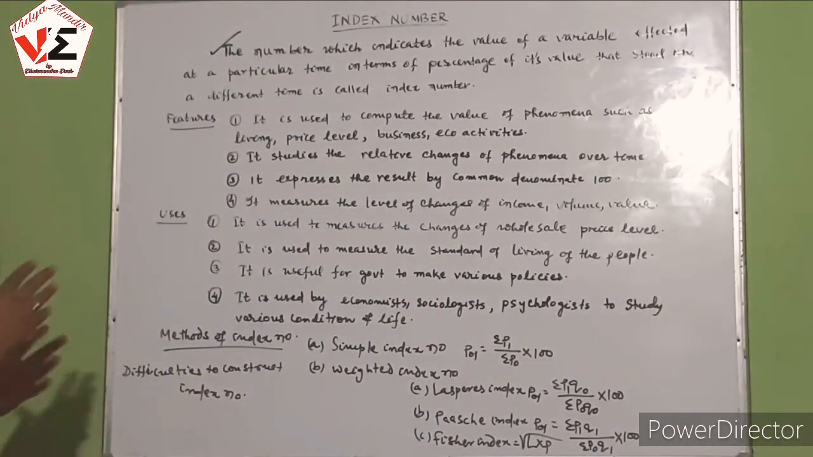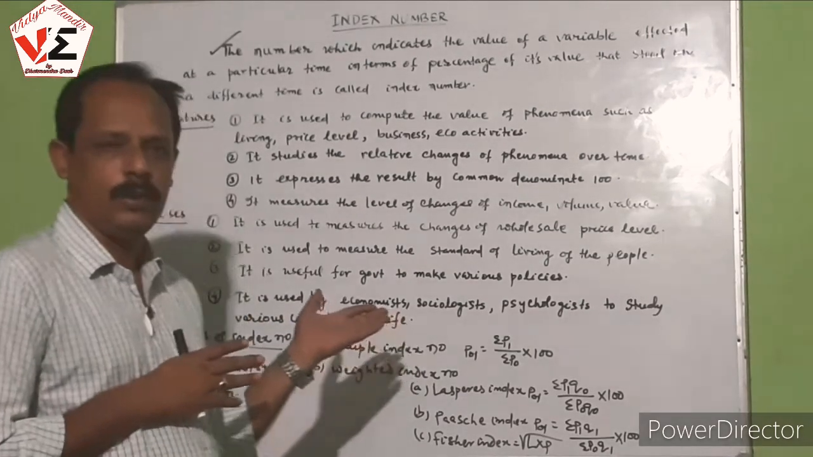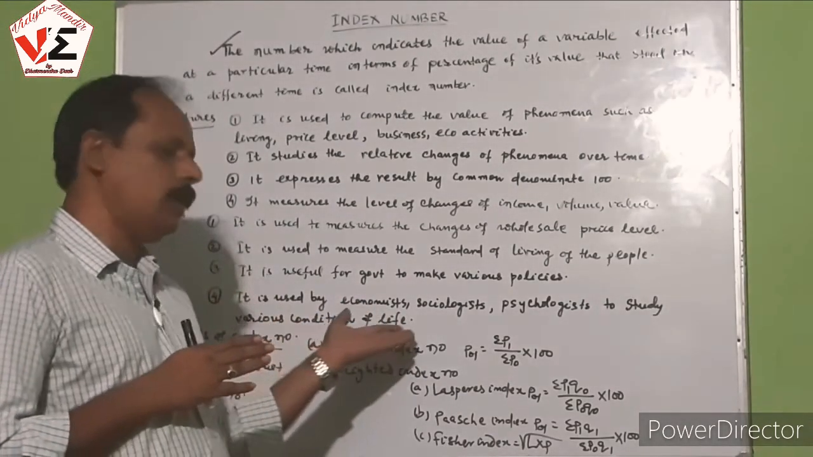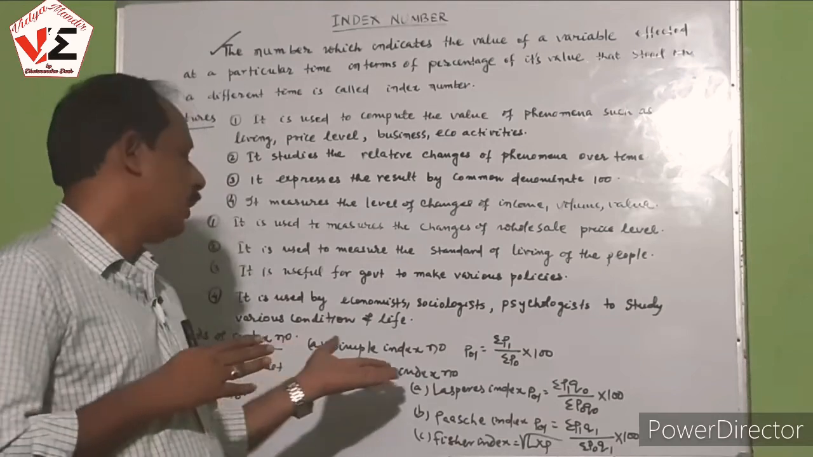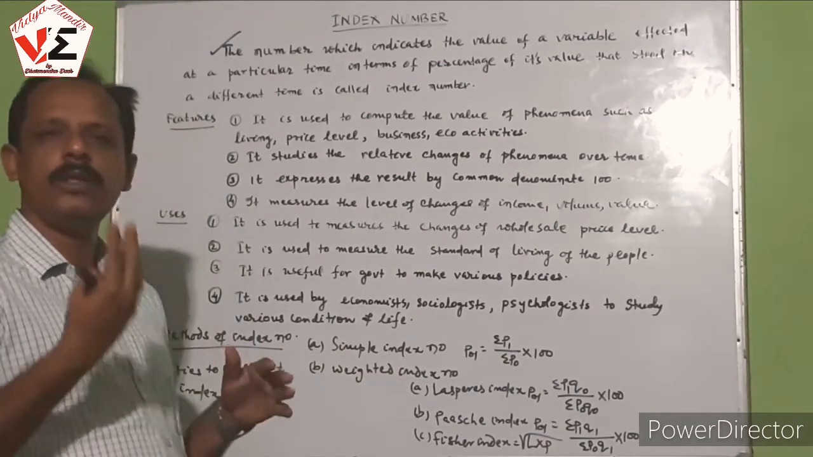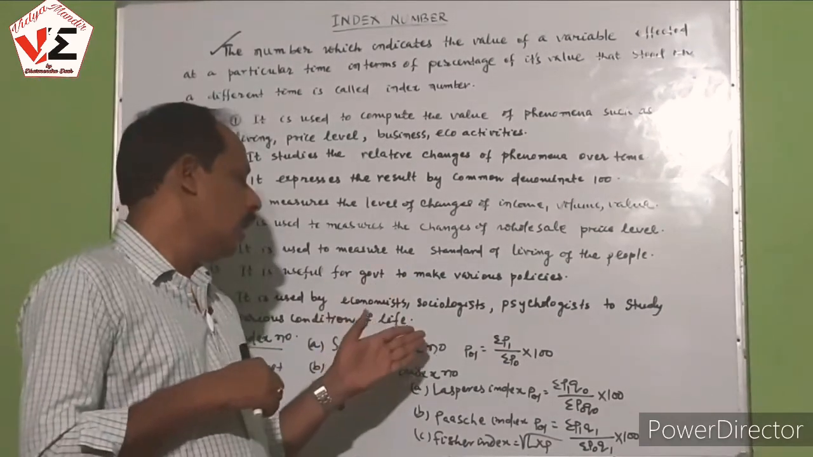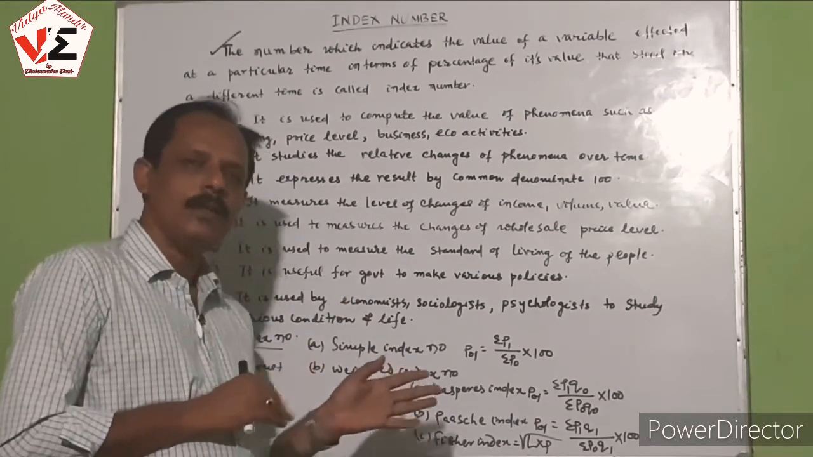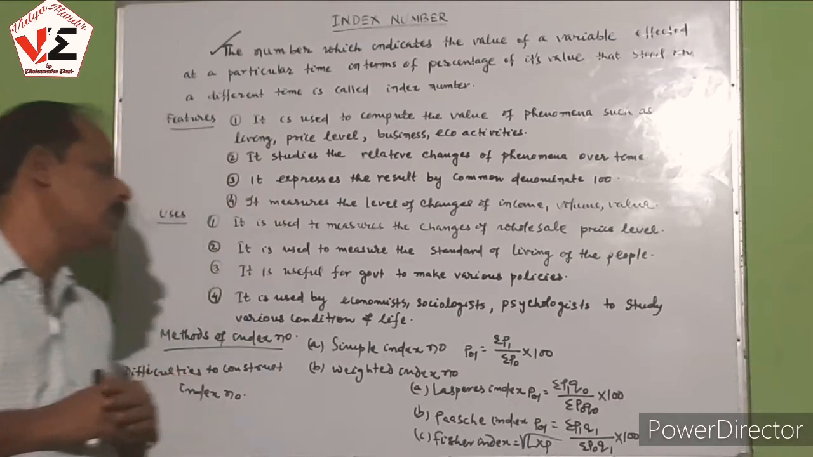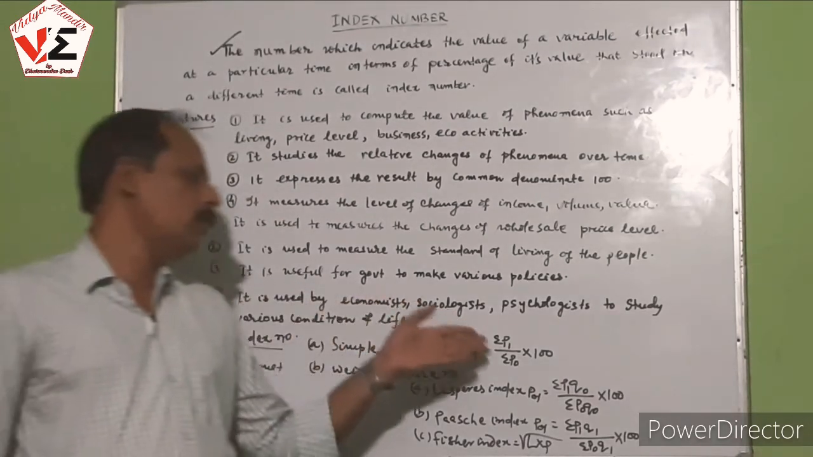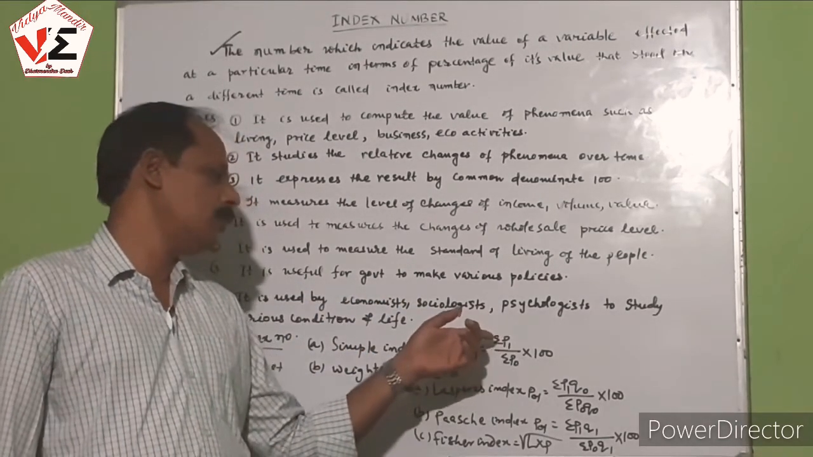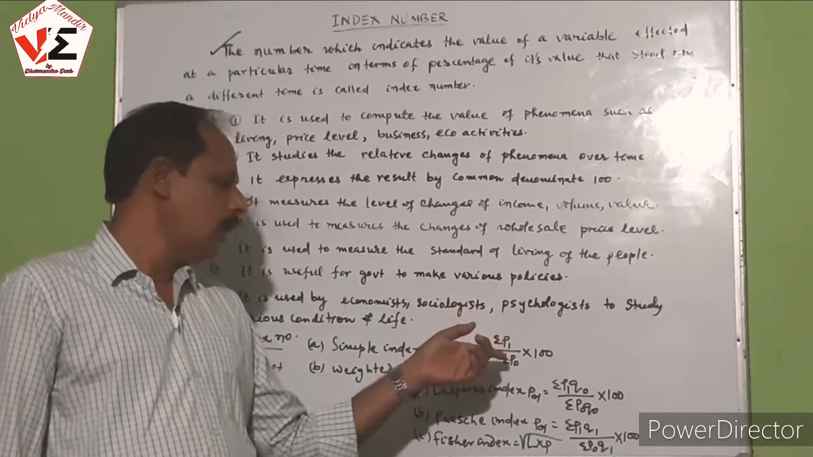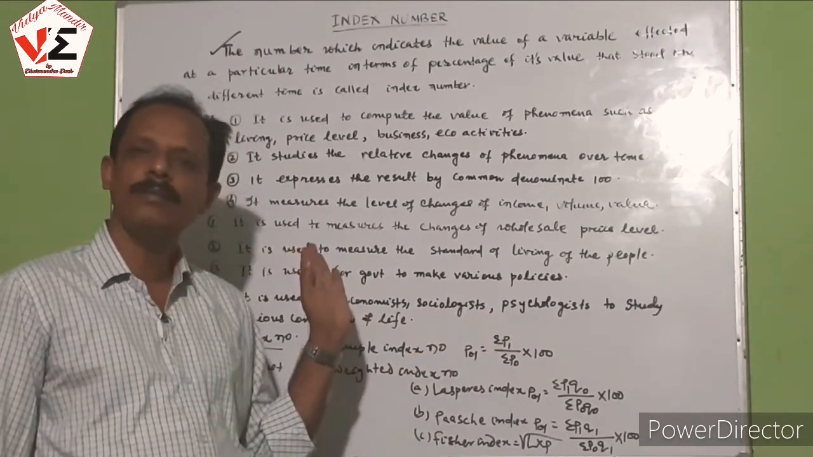So we see, for the study of index numbers there are two methods: simple index number and weighted index number. In the simple index number, we consider only the price of the commodity, and in the weighted index number, we take both the price and the quantity. Simple index number P01 equals summation P1 by summation P0 into 100. P1 is the price of the current year and P0 is the price of the base year.